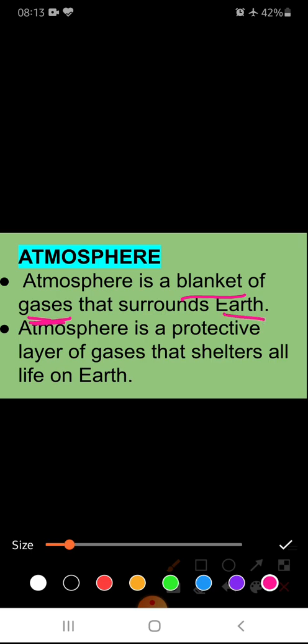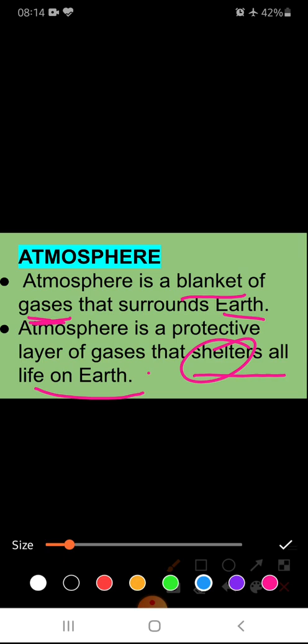Now, atmosphere is a protective layer of gases that shelters all life on the earth. Protective layer means it protects everything on the earth's surface and gives shelter to them. It is giving us shelter. It is providing us oxygen.